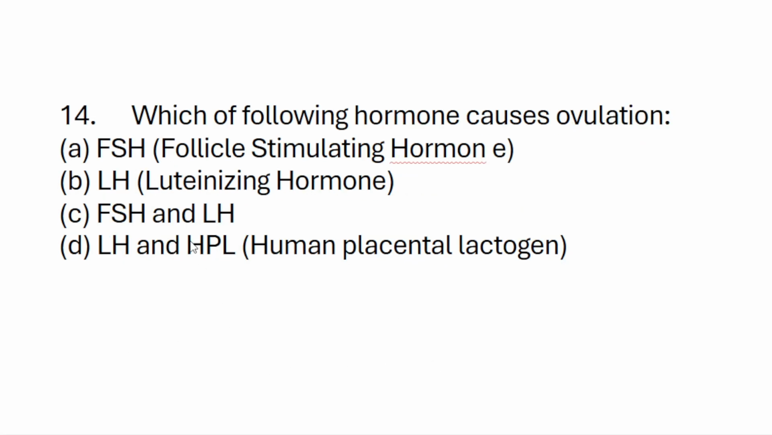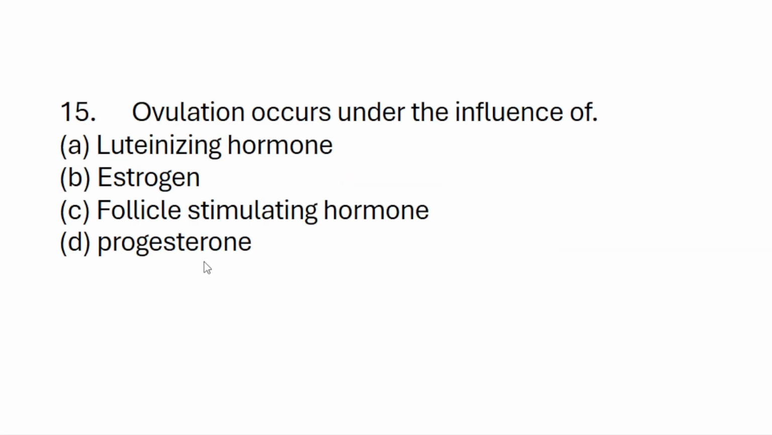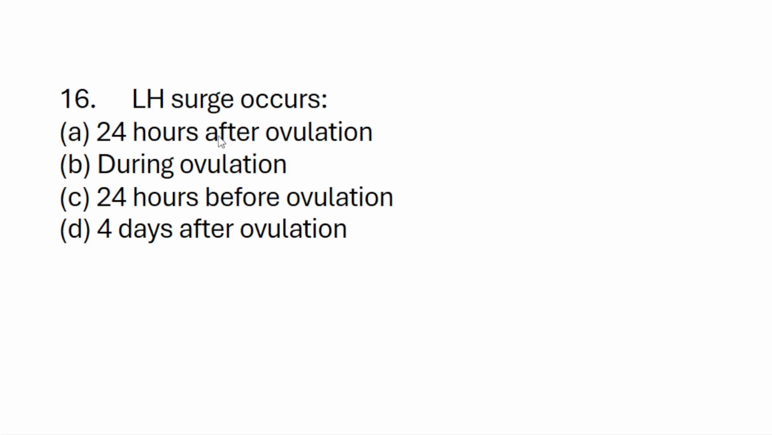Next question. Which of the following hormones causes ovulation? A. FSH, B. LH, C. FSH and LH, D. LH and HPL. B. Luteinizing hormone causes ovulation. Next question. Ovulation occurs under the influence of: luteinizing hormone, estrogen, follicle stimulating hormone, D. progesterone. Luteinizing hormone. LH surge occurs A. 24 hours after ovulation, B. during ovulation, C. 24 hours before ovulation, D. 4 days after ovulation. C, 24 hours before ovulation.